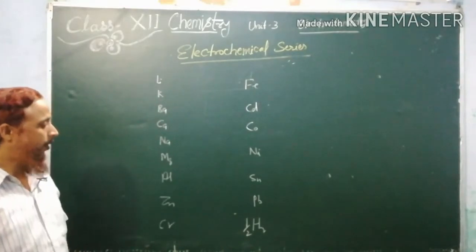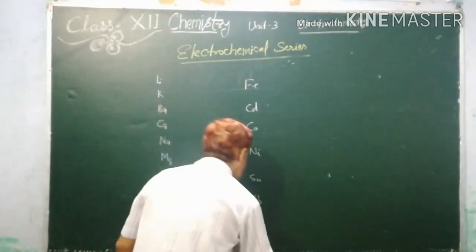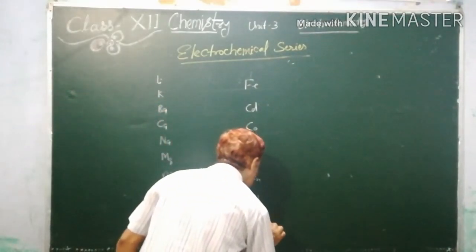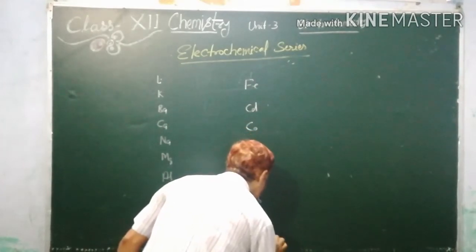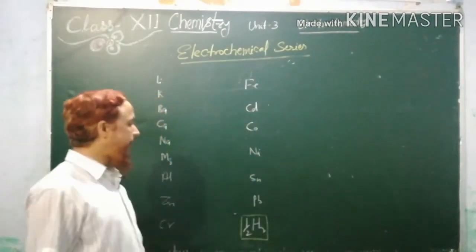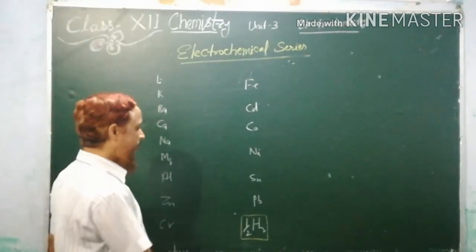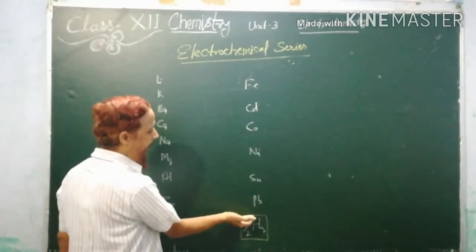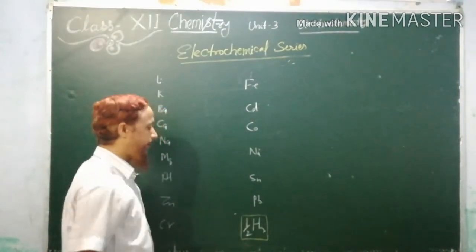So hydrogen is written here. This is actually a reference point. If we divide this series into two parts, we will always discuss above hydrogen and below hydrogen.